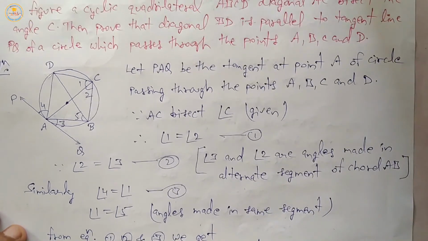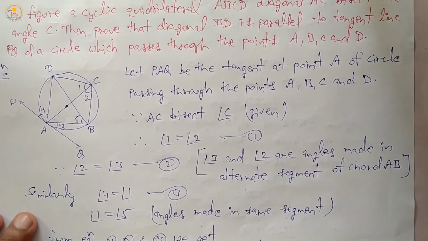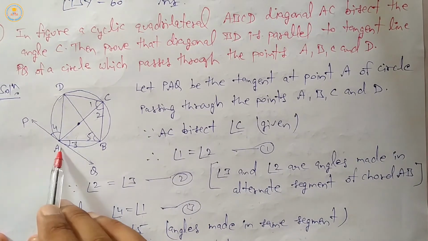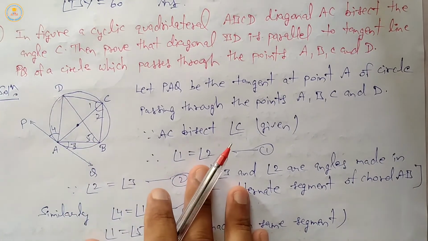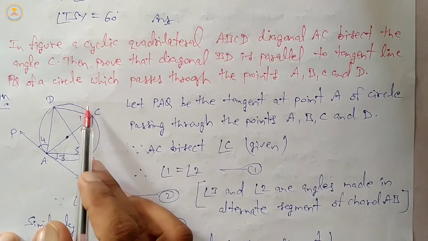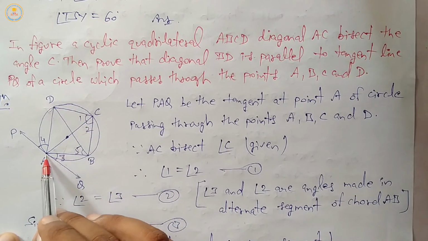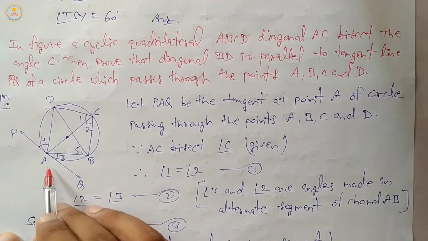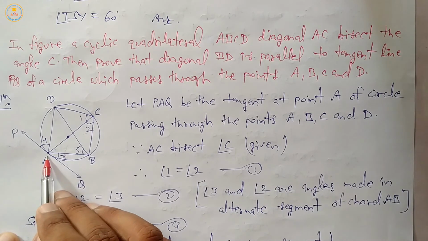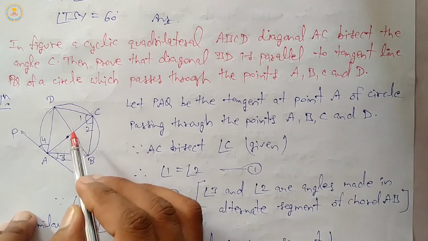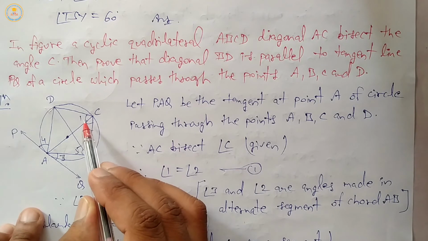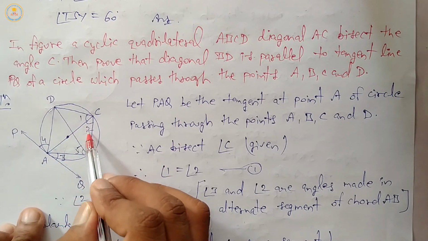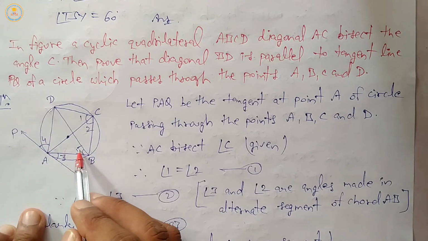Okay, this one is proved. Then again, ABCD is a circle and ABCD is a quadrilateral. Now PAQ is the tangent and A is the tangent point or contact point. AC divides angle C into equal parts, so angle 1 equals angle 2. Now here 3 and 4, here 5 is mentioned.